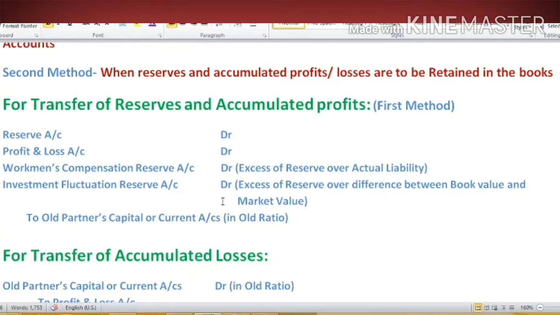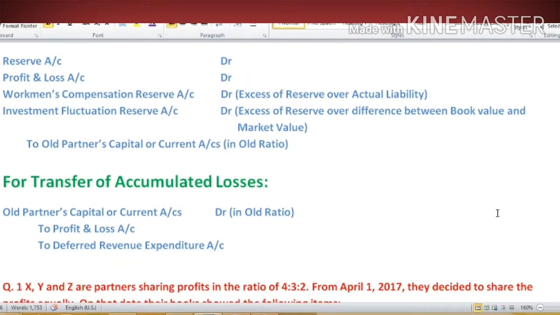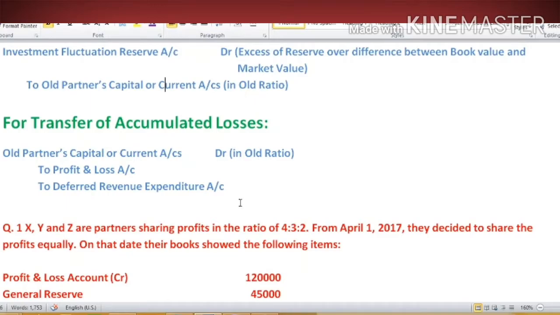Workmen compensation reserve and investment fluctuation reserve, there can be different cases related to these. I will discuss these two reserves in detail later on in this video, but for now you just understand this. If no other information is given for these two reserves, then the whole reserve will be transferred to old partners' capital account in old ratio. As we have transferred the accumulated profits, in the same way we will transfer the accumulated losses also. These accumulated losses will be borne by the old partners in old ratio.